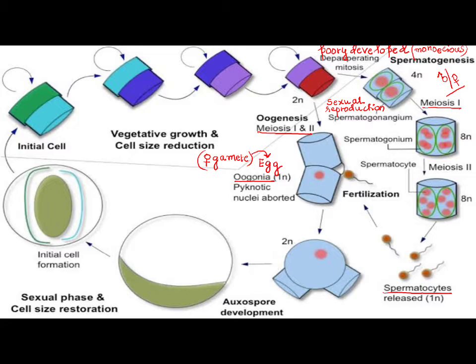So the organism undergoes meiosis once to give the male gamete, and once to give the female gamete, because it is bisexual. Both gametes are produced by the same organism. Because it is unicellular, it should undergo one meiosis to give the sperm, one meiosis to give the egg. Okay, independently it is only solving the problem.